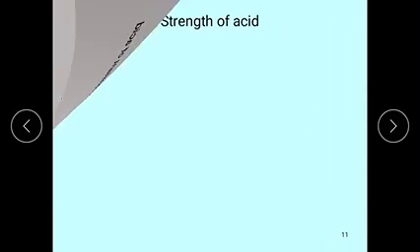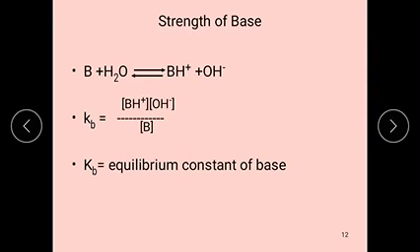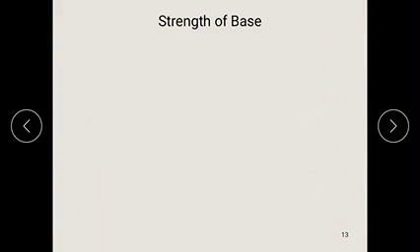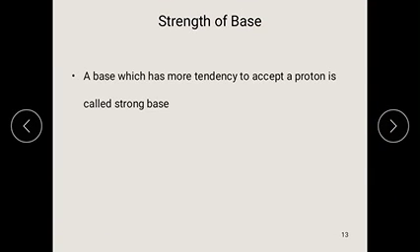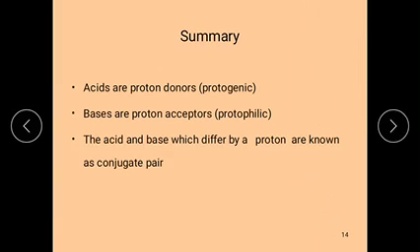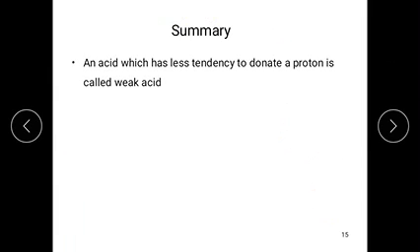According to Bronsted-Lowry theory, the strength of acids and bases depends on the tendency to donate and to accept a proton.